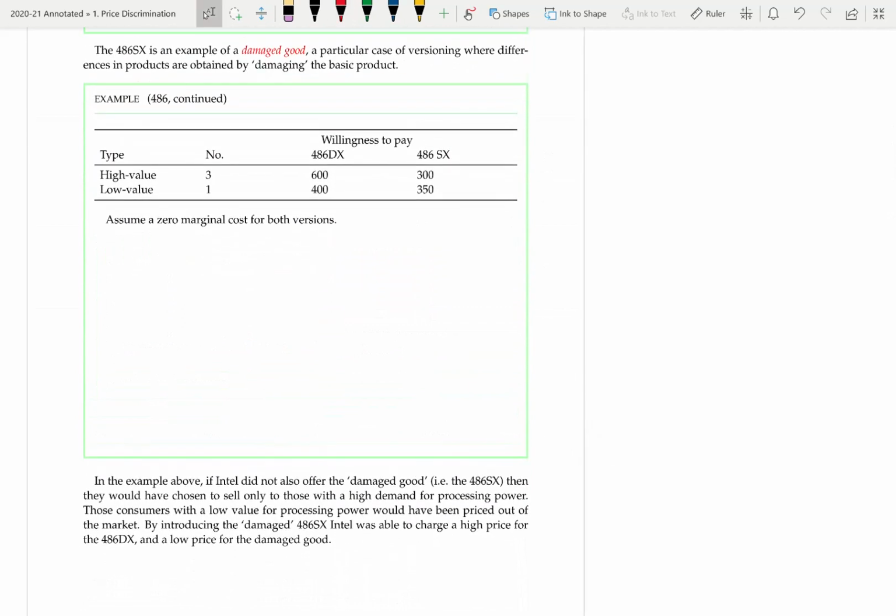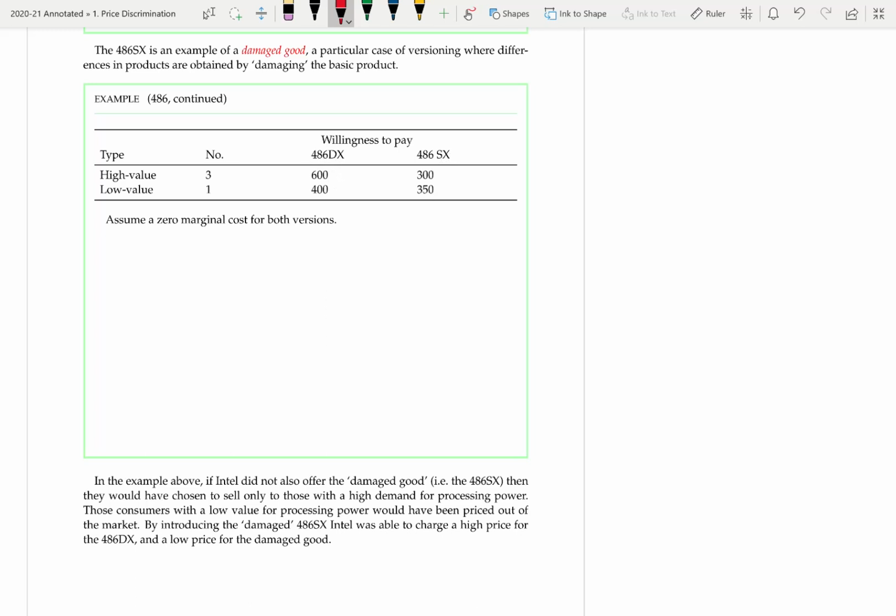So let's look at a numerical example. We have two types of consumers, high value and low value, and the number of high value consumers is 3, the number of low value consumers is 1, or you can think of it as 3 million and 1 million. And the willingness to pay here is in the table. For the 486DX, it's 600 and 400, and for the SX, it's 300 and 350.